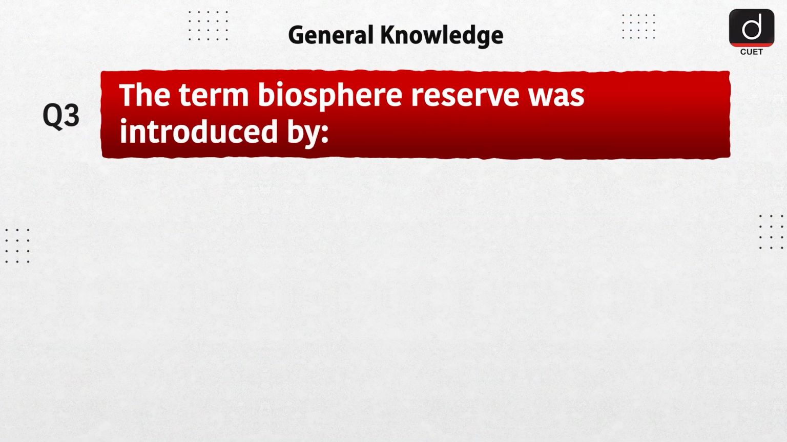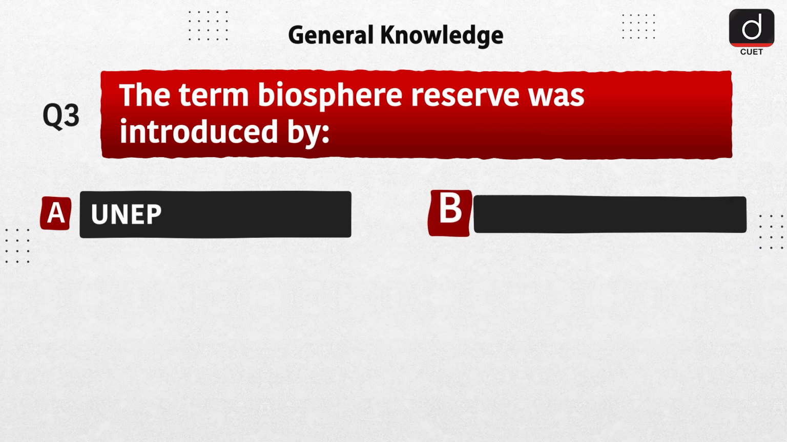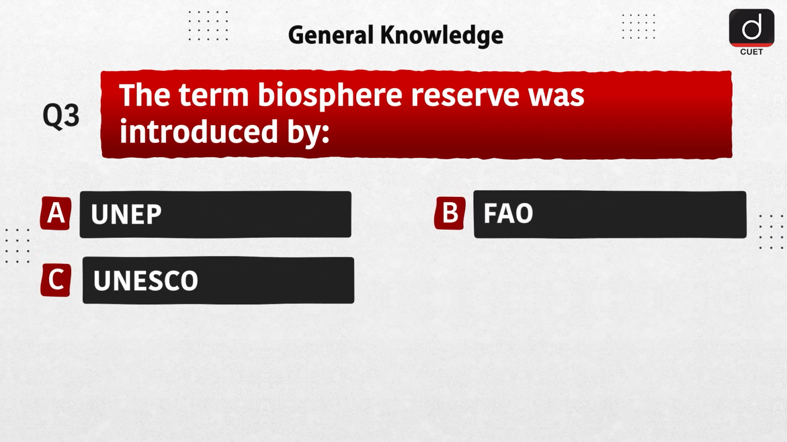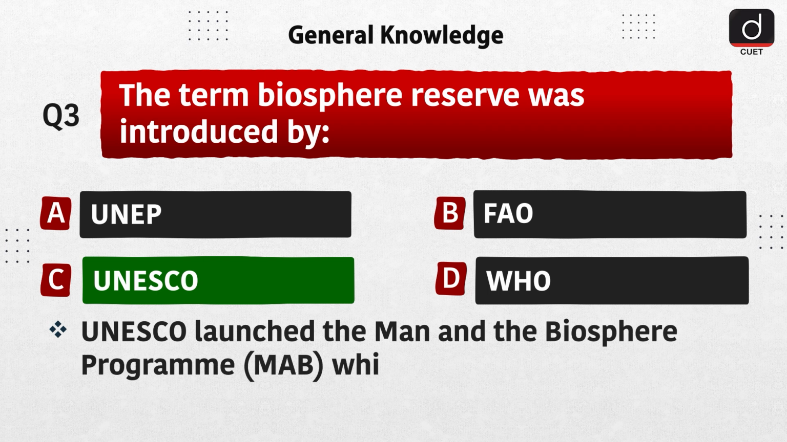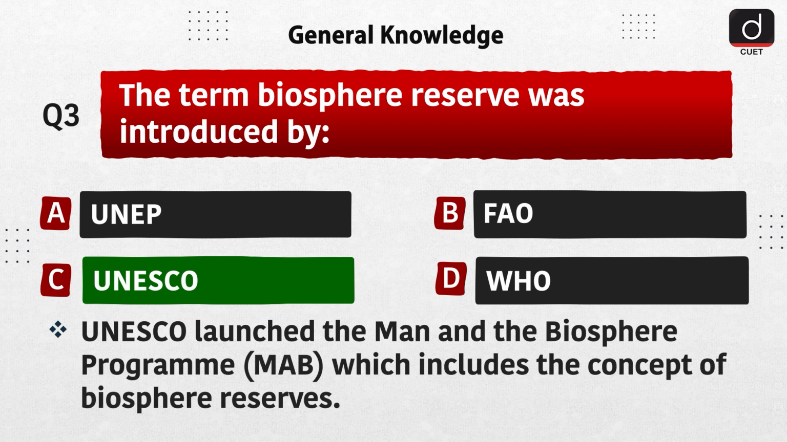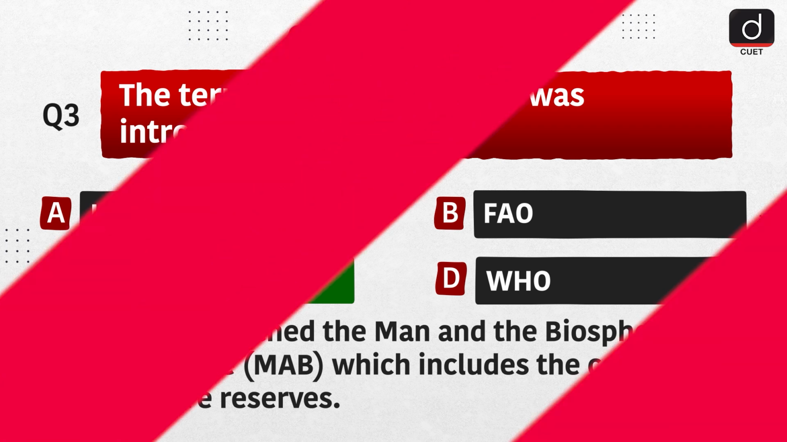Next question is, the term Biosphere Reserve was introduced by A. UNEP, B. FAO, C. UNESCO, D. WHO. The correct answer is option C, UNESCO. UNESCO launched the Man and the Biosphere program, MAB, which includes the concept of biosphere reserves.